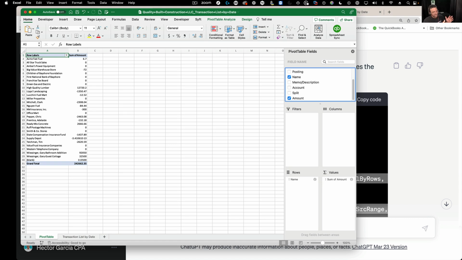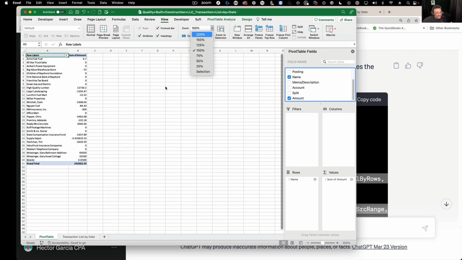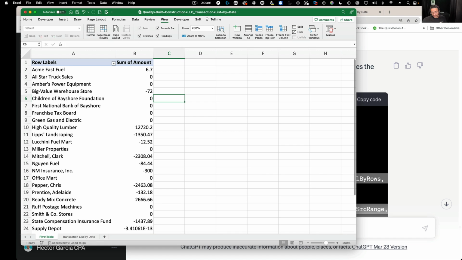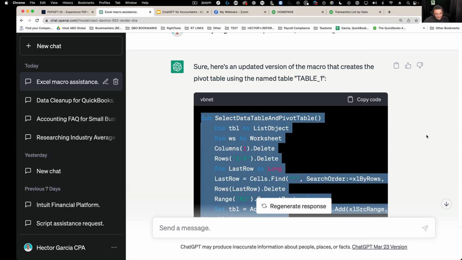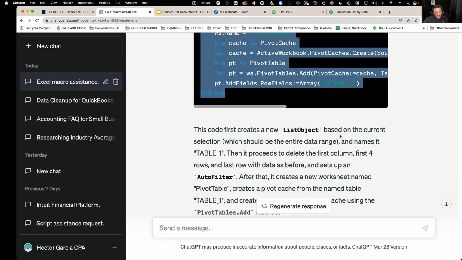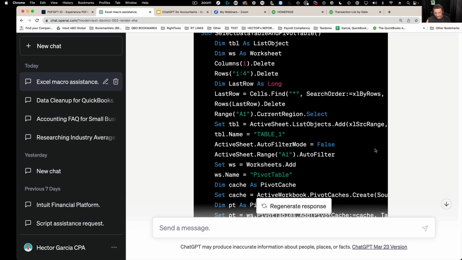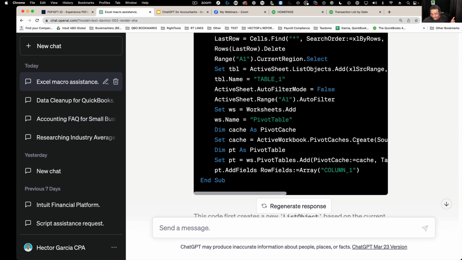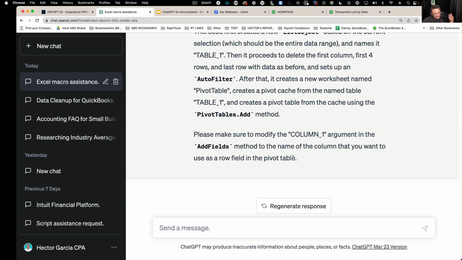Again, this is where you combine both your Excel skills and your understanding of how macros work. I'm telling you, I don't know any programming, but I do know that I can notice what went wrong, and I can go back and tell ChatGPT, hey, it didn't work. It'll try to reason through the issue, and it will give you multiple iterations of the code. And the best thing about this versus having an employee that writes code, and I can tell you because I have a partner that writes code, is that this person will never bark back at you when you tell them to rewrite the code 100 times. So you don't have to worry about that. This is the cool thing about ChatGPT. It's just a computer, and it's just gonna try over and over and over.